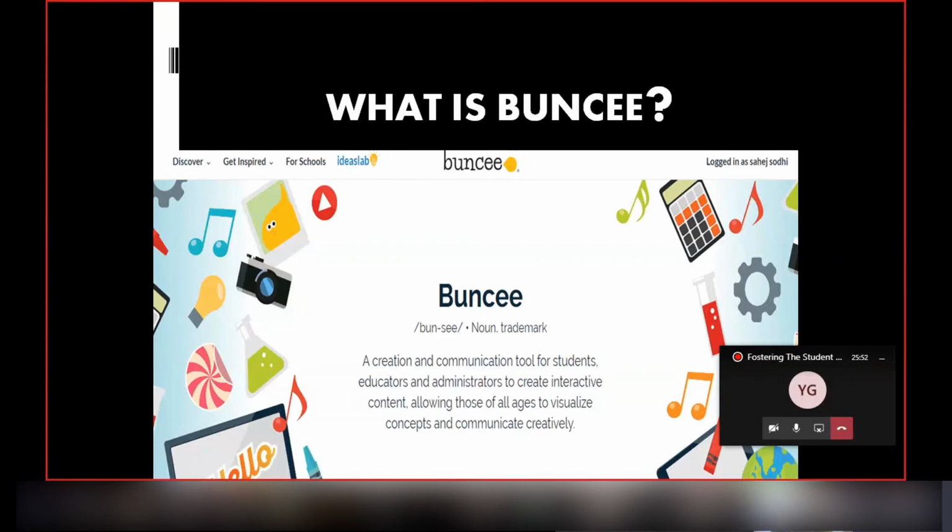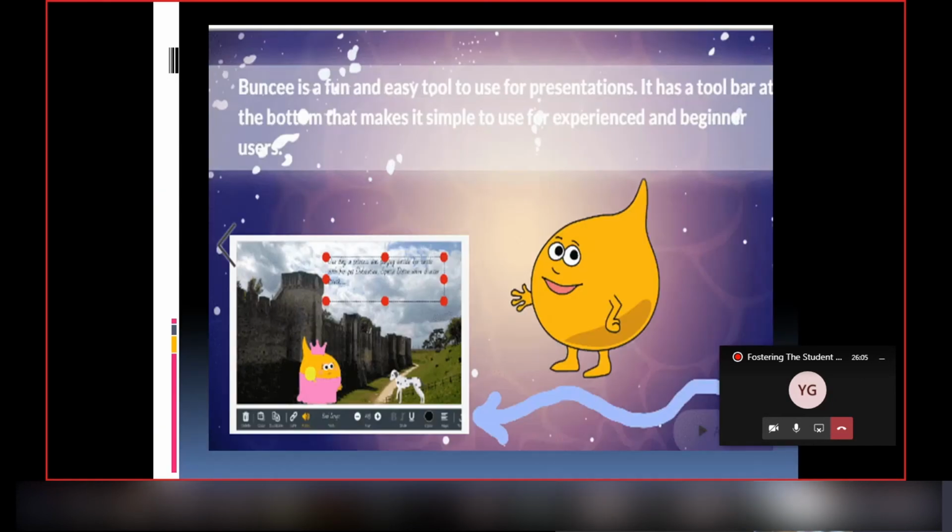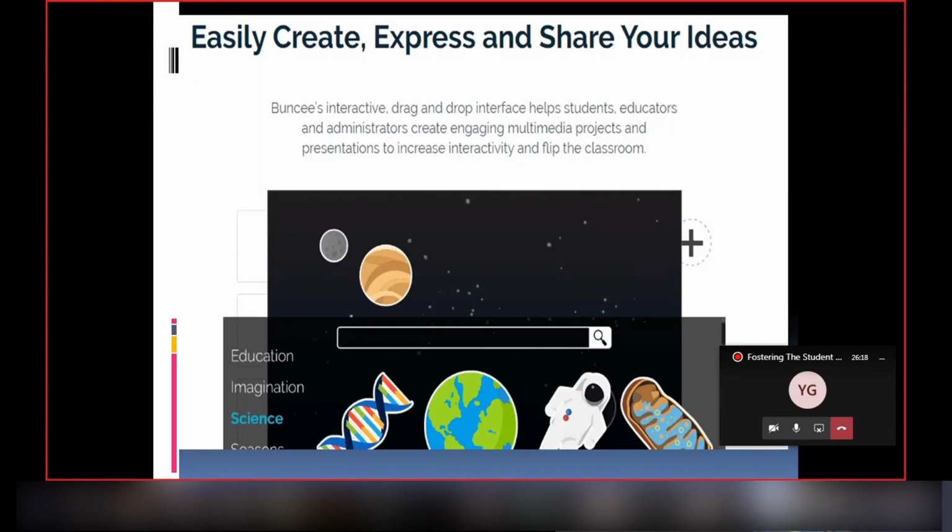Communication tools for students, educators, and administrators to create interactive content, allowing those of all ages to visualize concepts and communicate creatively. Buncee is a fun and easy tool to use for presentation. It has a toolbar at the bottom that makes it simple to use for experienced and beginner users. In Buncee, we can easily create, express, and share your ideas.